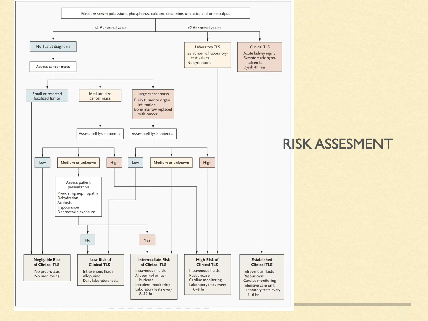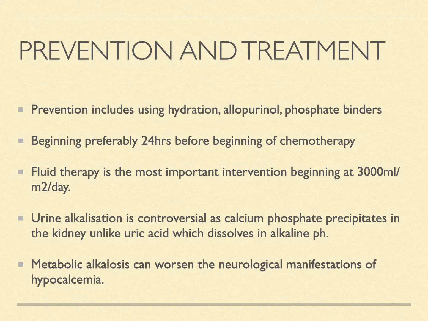Then, if more than 2 abnormal values are there along with clinical tumor lysis syndrome features, like acute kidney injury, hypocalcemia, and dysrhythmias, then it is an established clinical tumor lysis syndrome. In established tumor lysis syndrome, IV fluids, rasburicase, cardiac monitoring, and obviously intensive care unit monitoring are used, and laboratory tests are done every 4 to 6 hours. In our further slides, we'll see how we manage in depth.